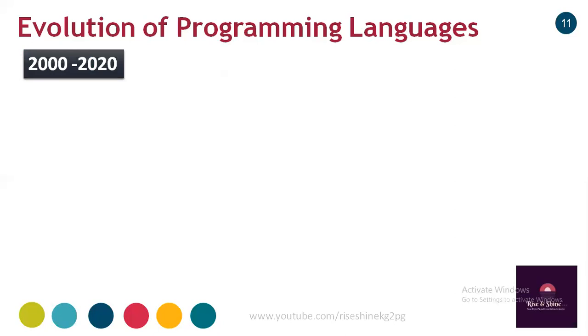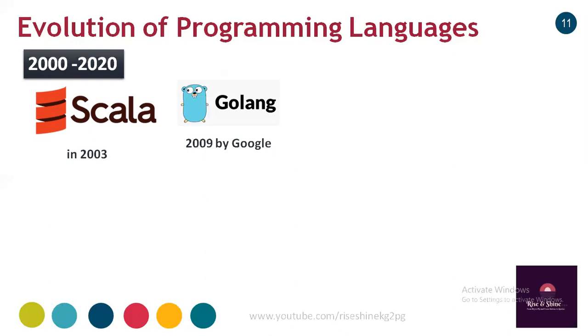To handle such business needs, the industry needed some new languages. According to this business need, Scala was developed in 2003. Then Google developed one more language called Golang, or Go language, in 2009, with simplified C++ features.